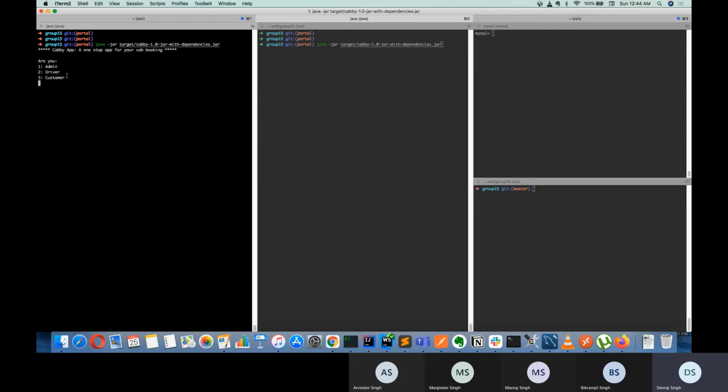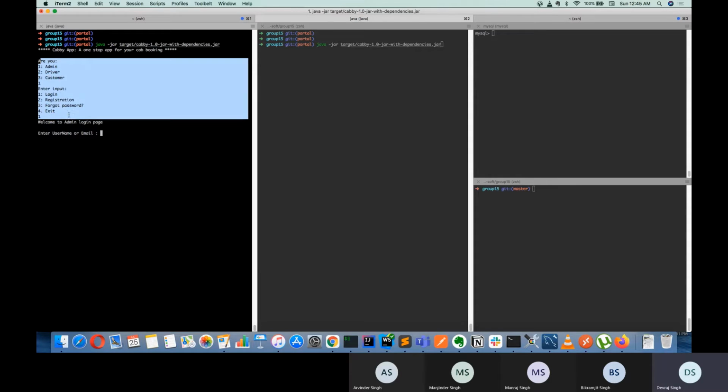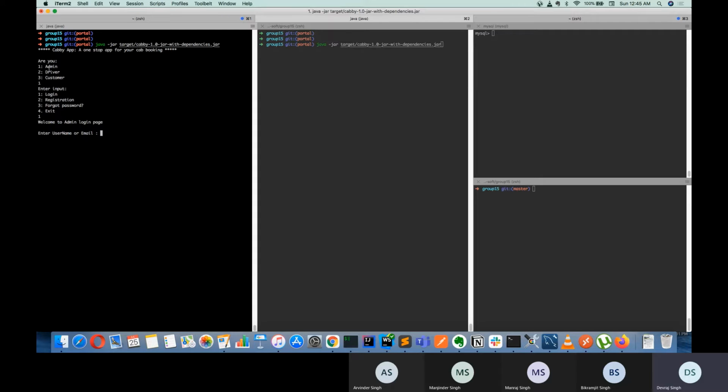So basically in this app we have a total of 3 actors. One is admin, the other is driver, and the third one is customer. Admin will basically manage the profile of a driver and customer. Basically it will approve and deactivate the profile of driver and customer. So let me log in to the admin. Let me select the option. These first 2 pages will be the same for all 3 actors. Admin, driver and customer will see the same list of options for the first 2 pages.